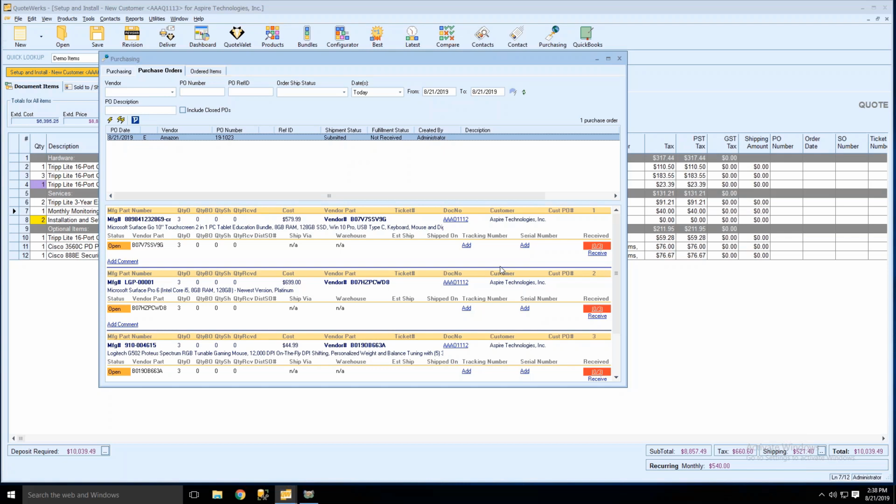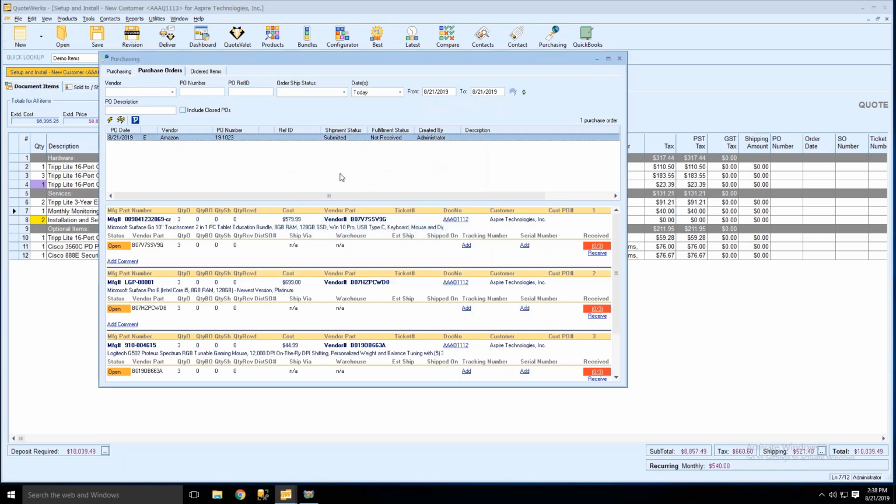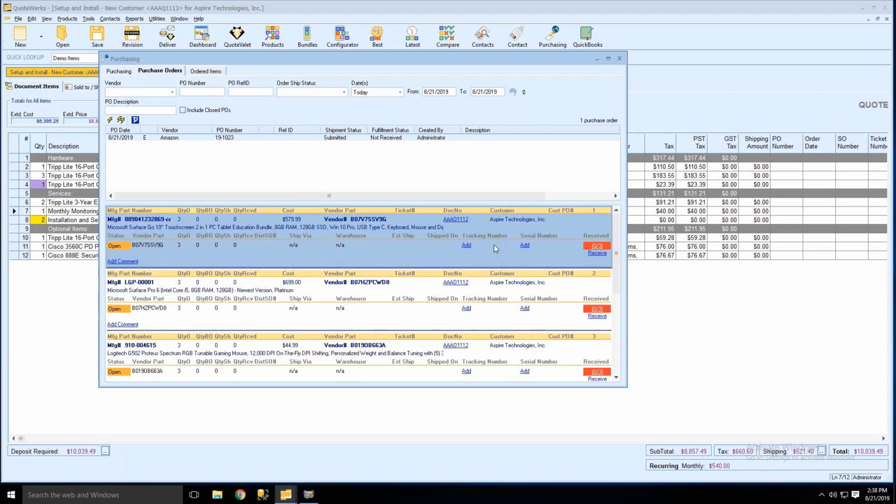You'll also have the option, if you click on this little real-time button here, where it gives you a quick link. It says we don't do the real-time updates for Amazon Business, but we do provide you the link so you can check on it. So it's just a little shortcut that you can use to check on the status of your Amazon ordered items. And then you'll be able to, like I said, mark the items as received as they come in or as they're delivered. Once you get tracking numbers and things like that, you can add that in here. So if you're going to use QuoteWerks for your tracking of all your ordered items from Amazon, you'll be able to do that.